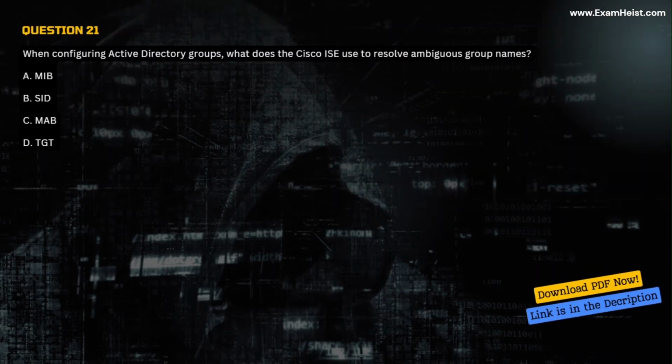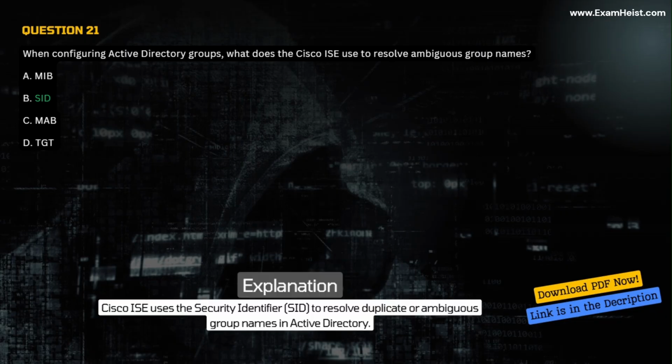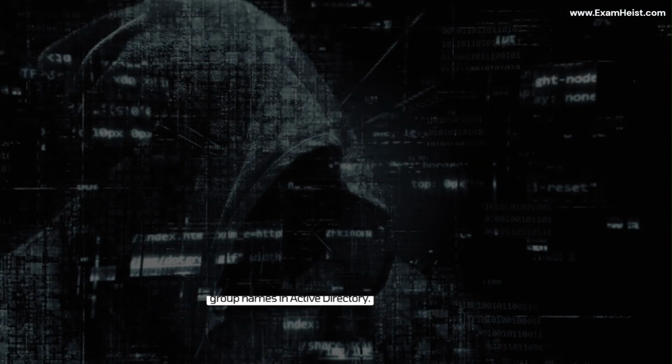Question 21. When configuring Active Directory groups, what does the Cisco ISE use to resolve ambiguous group names? A. MIB. B. SID. C. MAB. D. TGT. Correct answer B. SID. Explanation. Cisco ISE uses the Security Identifier, SID, to resolve duplicate or ambiguous group names in Active Directory.